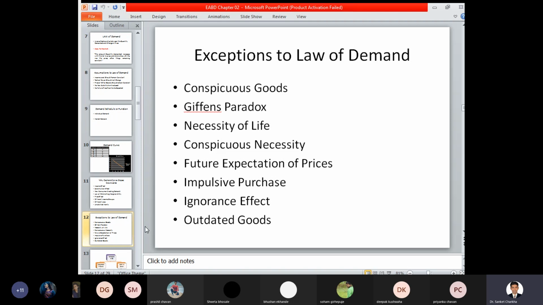Now, whenever you purchase certain clothes as on today, you will be using these clothes for around 3 months or maximum of 6 months. But after this point of time, you will start ignoring that product, and after 6 months, you will be purchasing new clothes with new design, new fashion, new trends, and so on. So the ignorance effect is of a certain origin, wherein the law of demand cannot be made applicable, and the product is being switched from one level to another level.